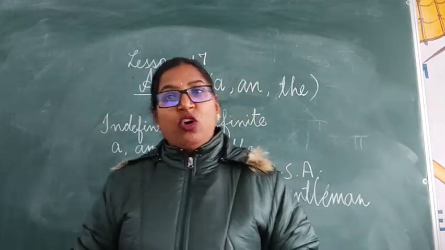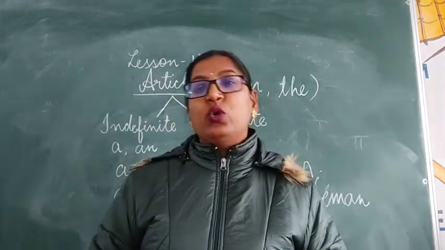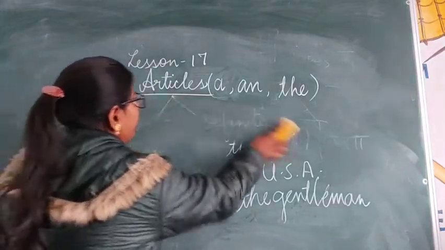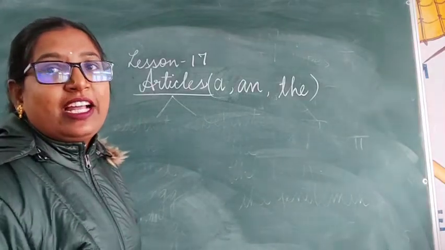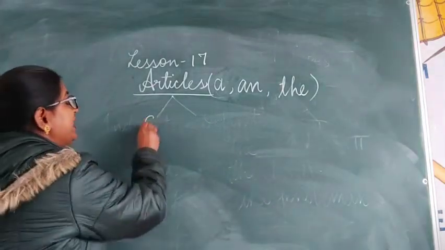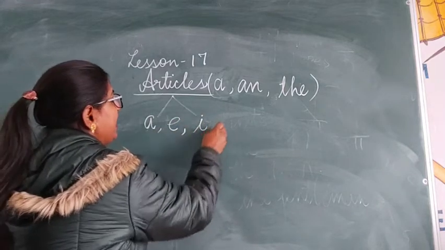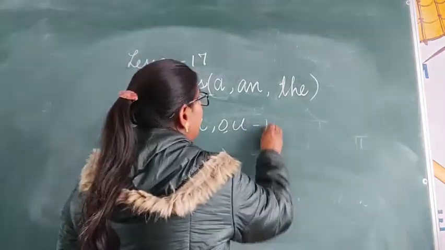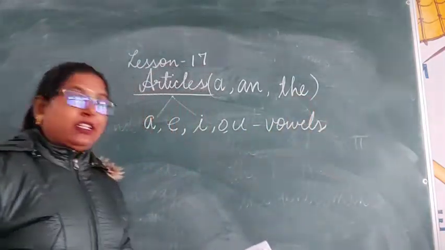Now, always remember A, E, I, O, U are vowels. In English, there are 26 alphabets. Out of 26, A, E, I, O, U are the 5 vowels. Clear?